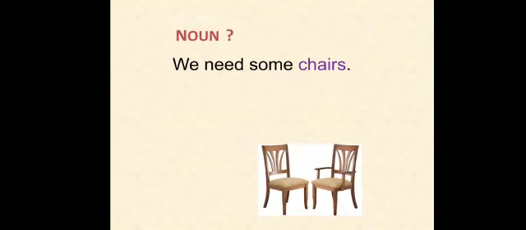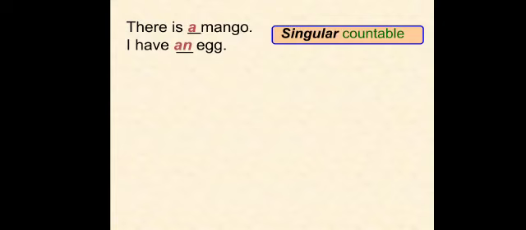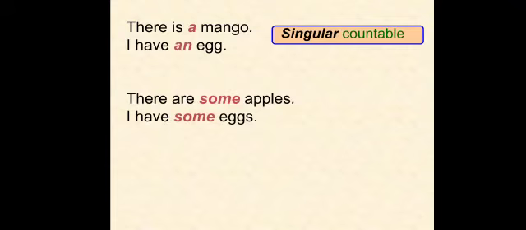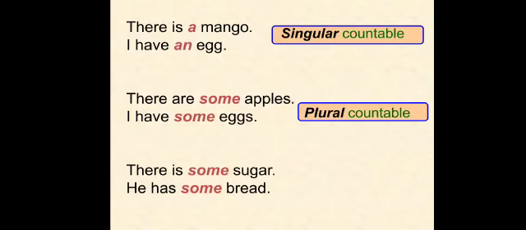Now there is next sentence, we need some chairs. So what is noun in this sentence? In this sentence, the noun is chairs. And now the question is, chairs are countable or uncountable? Can you count chairs? Yes, we can count chairs. So these are countable. There is a mango. I have an egg. So a and an means we are talking about singular countable nouns. There are some apples. I have some eggs. Means we are talking about plural countable nouns.